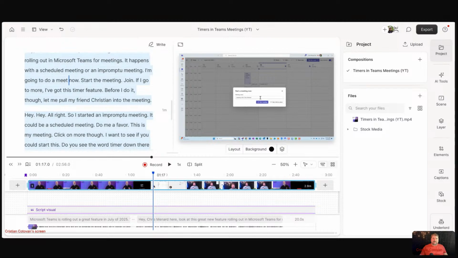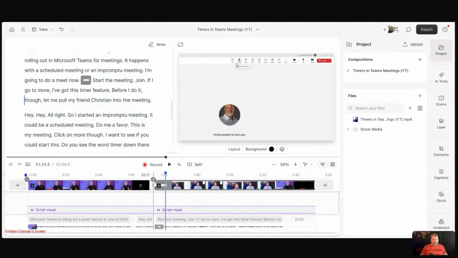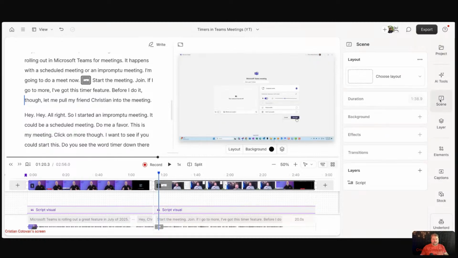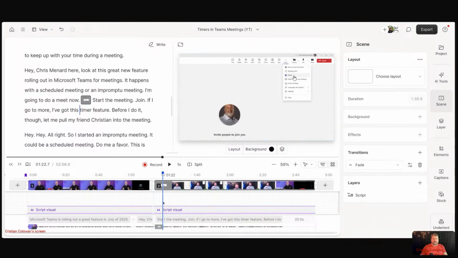So I think I may have mentioned transitions. If you split your scene, then move away, you have this little indicator. Click on that and select the transition that you want. The same thing can be done, like I said, in the scene rail. When in doubt, when you don't know where stuff is, go to the scene rail and do what you want, including adding transitions like right here. Look, in, fade, done, right? So we've added a transition right there. So that's kind of how it works. That's your new timeline in Descript.